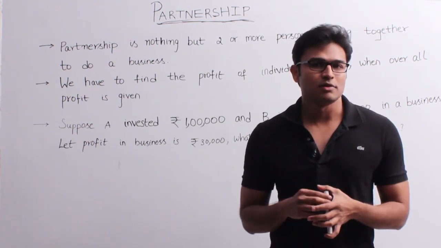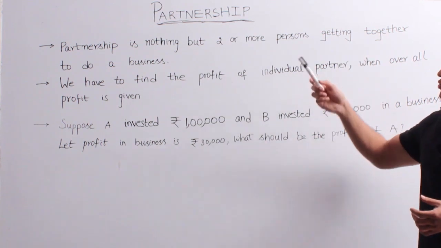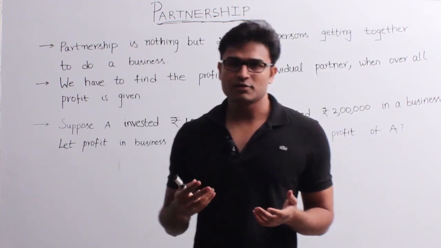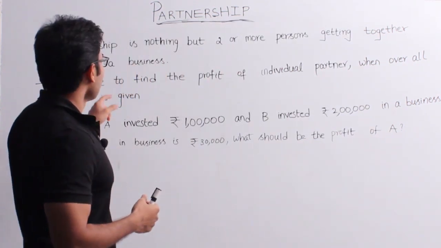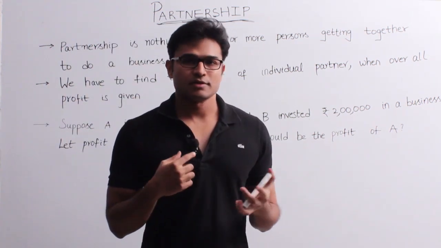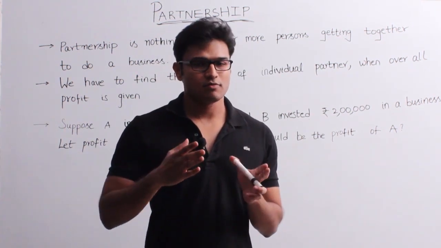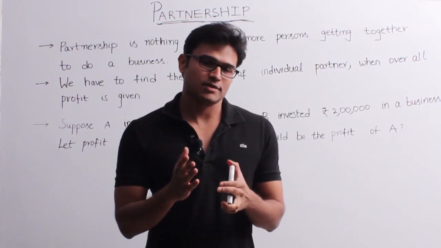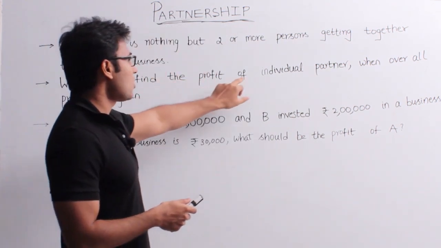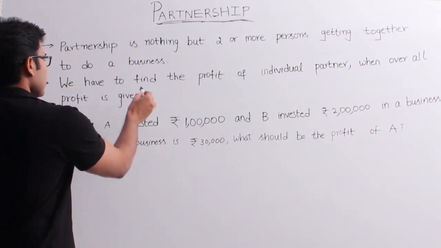But anyway, I have given you the basic definitions here. Partnership is nothing but two or more persons getting together to do a business. So whenever two or more people join to start a venture, that is called a partnership, right? The main problems that we get on partnership are: whenever the business makes a profit or incurs a loss, what is the proportion of the profit or loss each one will get? That is what the questions are based on. We have to find the profit of an individual partner when the overall profit is given, and similarly loss can also be found out the same way.